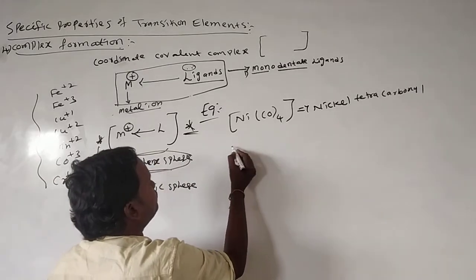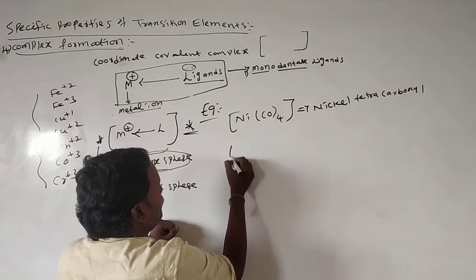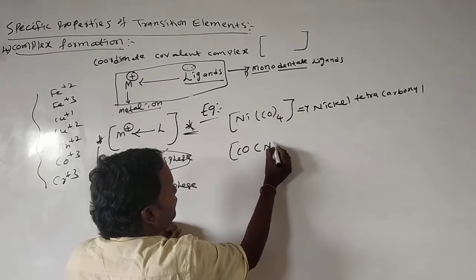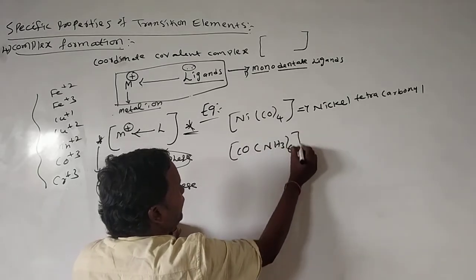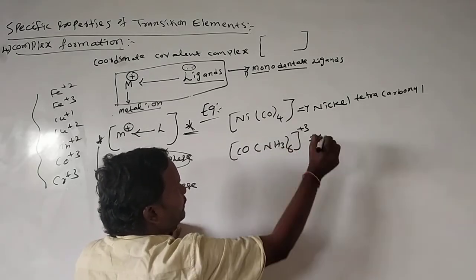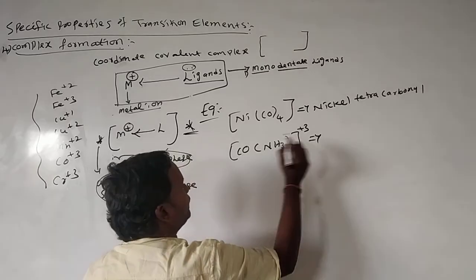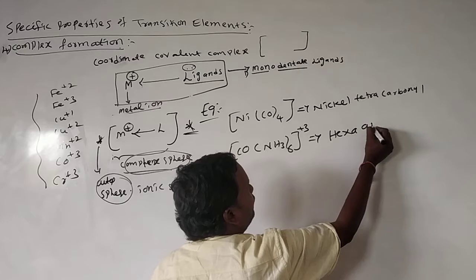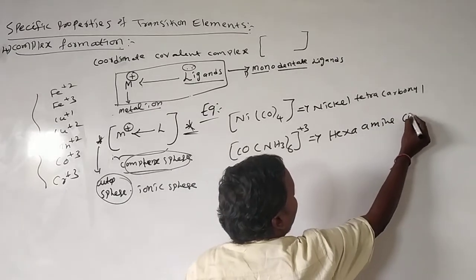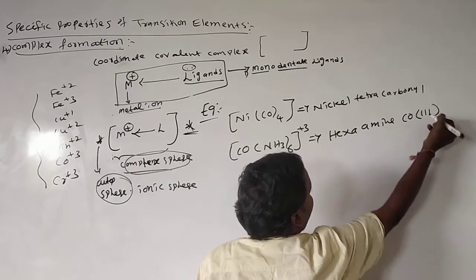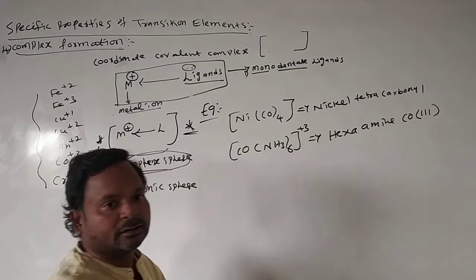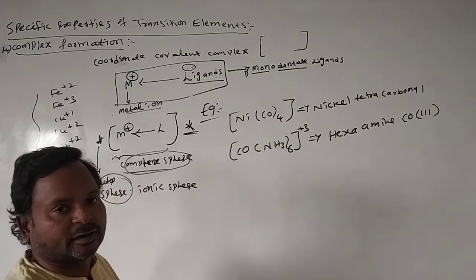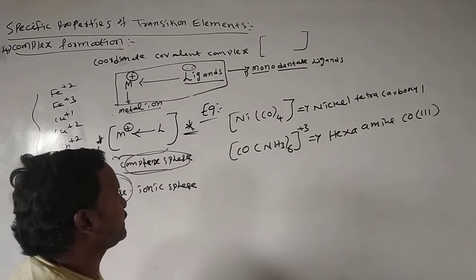For example, NH3 taken 6 times, here plus 3. Hexaamminecobalt(III) plus 3. Cobalt 3. We write the 3 in Roman numerals within the brackets.